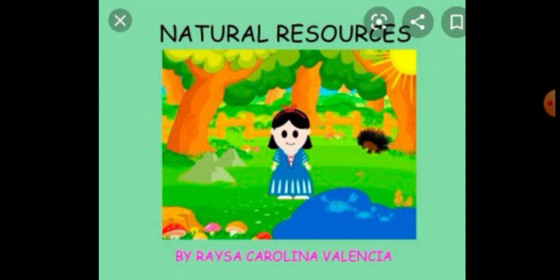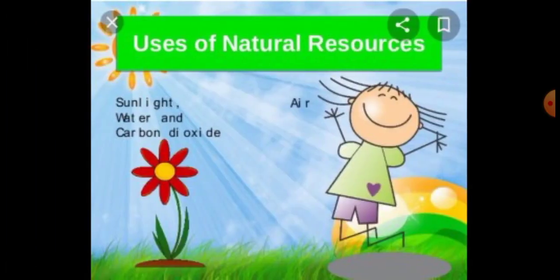Okay, from here, first of all, we are going to discuss the uses of natural resources. Now I am going to explain the uses of natural resources. Listen, students, natural resources are used to make food, fuel, and raw materials for the production of goods. In what ways are we using natural resources? We are using them to make food items, fuel, and some raw materials for production of goods. All the food that people eat comes from plants or animals.